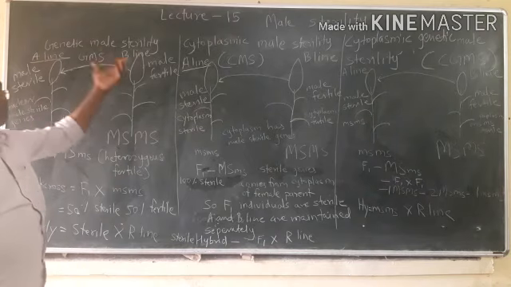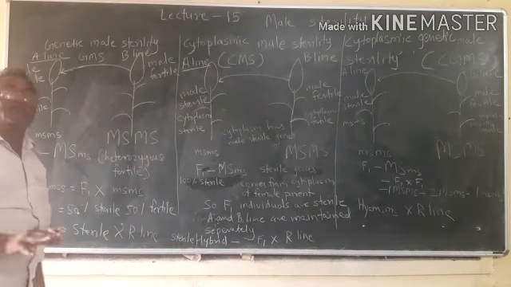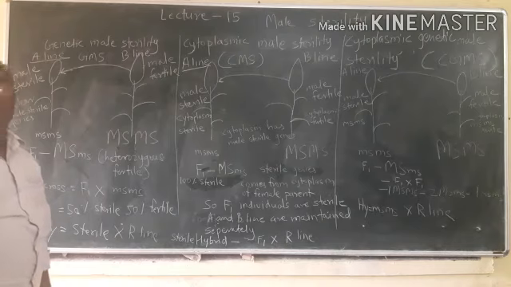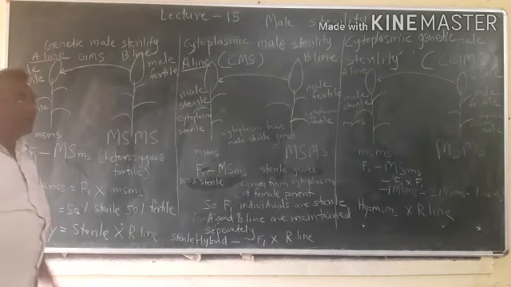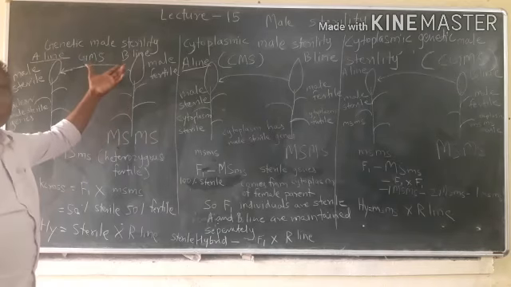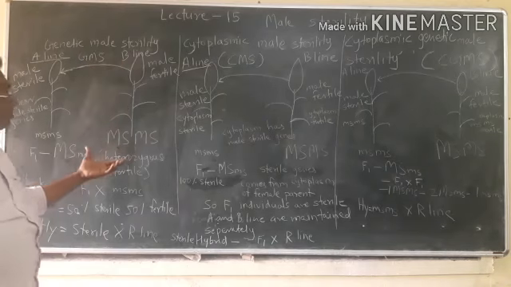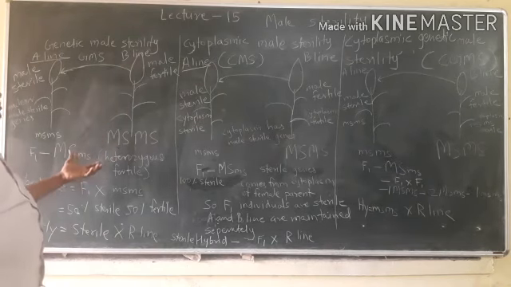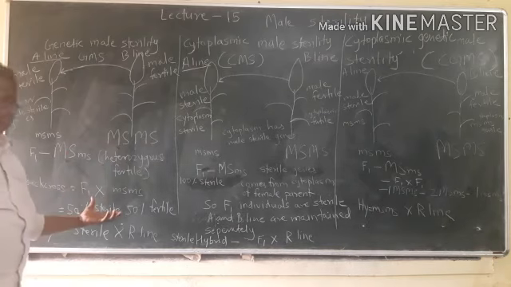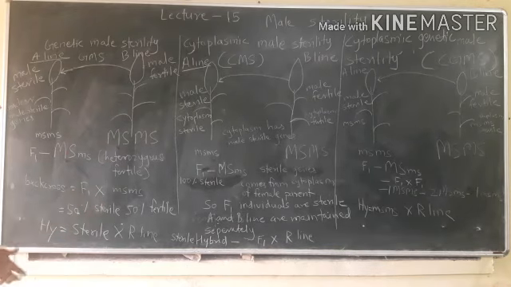So the genetic male sterility character is unstable and not reliable. It is unstable to temperature and sunlight. So this is a drawback of genetic male sterility.